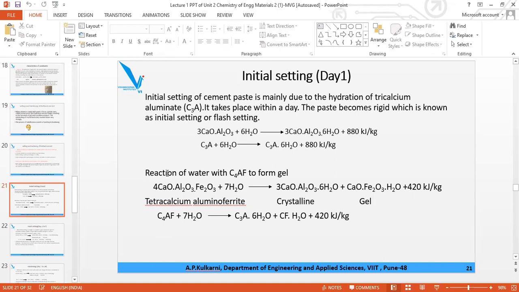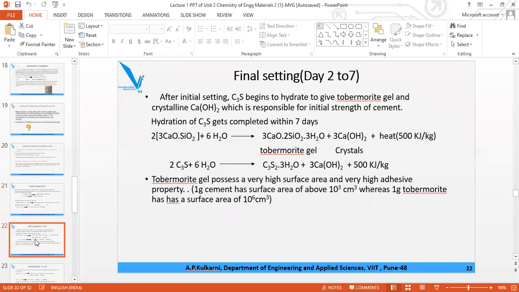Now if we have to use the abbreviation, C4AF, this tetracalcium aluminoferrite, is C4AF plus 7H2O, giving you C3A·6H2O, where C3A means 3CaO·Al2O3·6H2O, and 1 H2O is CF, 1 CaO and 1 Fe2O3. So C stands for CaO, F stands for Fe2O3, and A stands for Al2O3. Heat evolved is 420 kilojoule per kg. Then next is final setting.